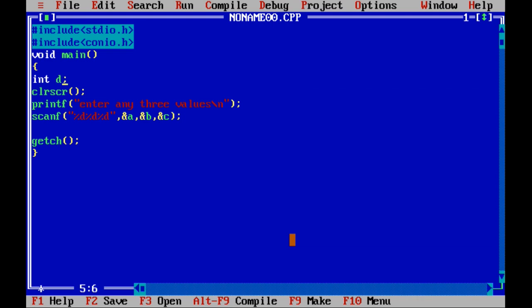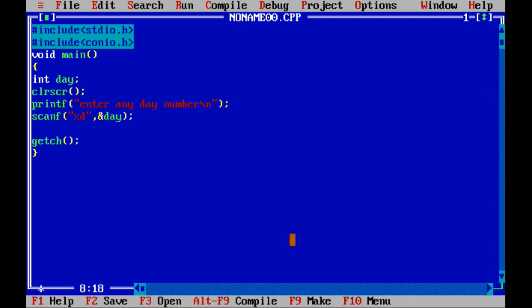So what I will write here is day. I will ask the user to enter any day number. So I will write here, "enter any day number." By reading the message, the user will enter the day number. I am removing all this, as I need to take only one value from the user. So I will write %d, day, and that value is stored in the day variable.